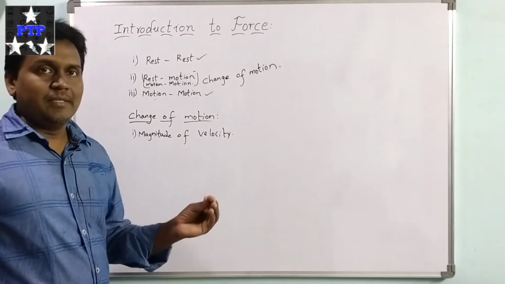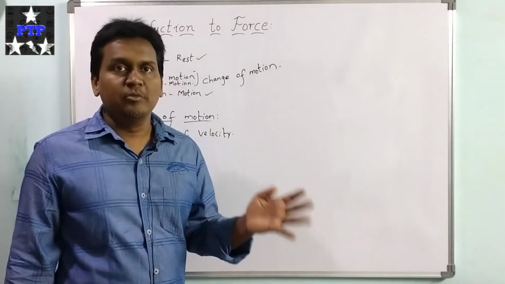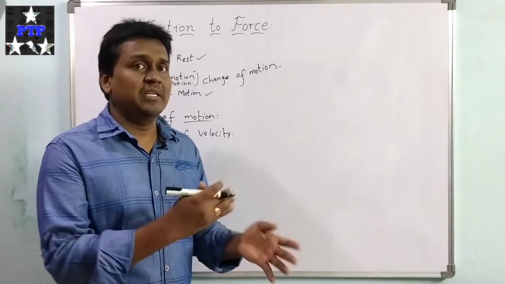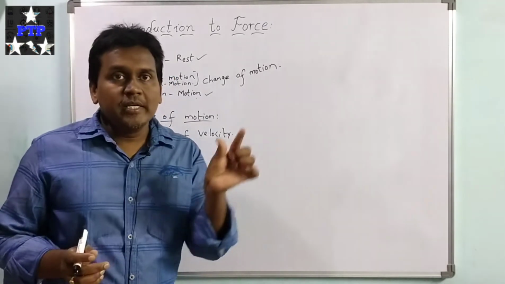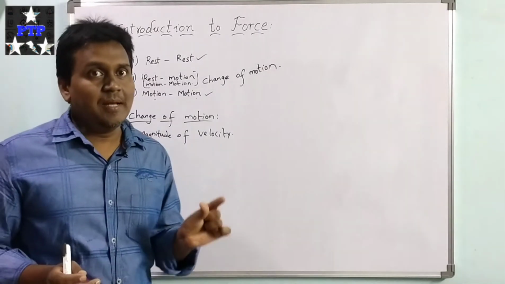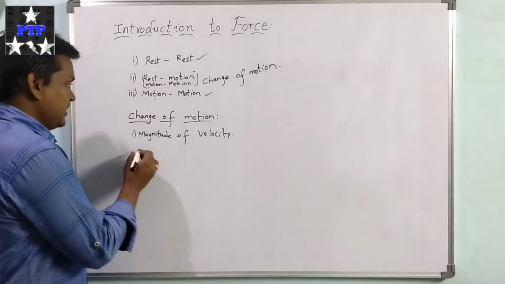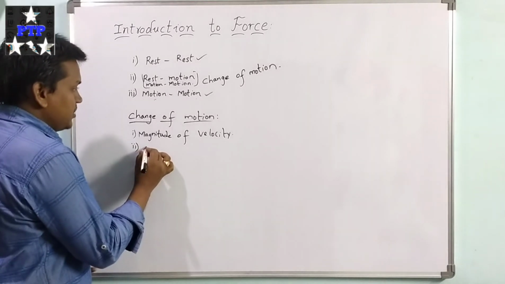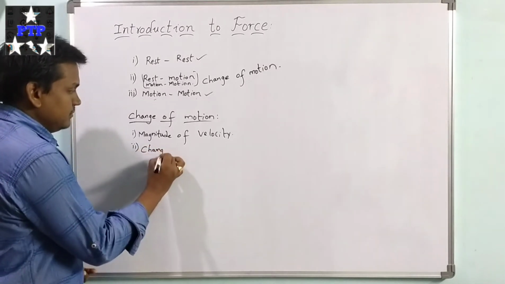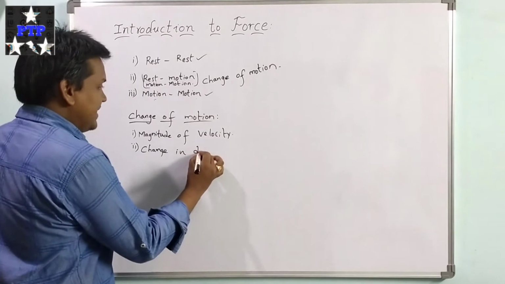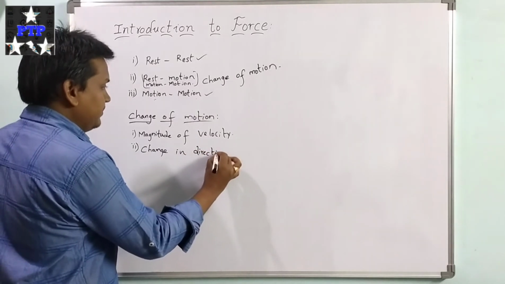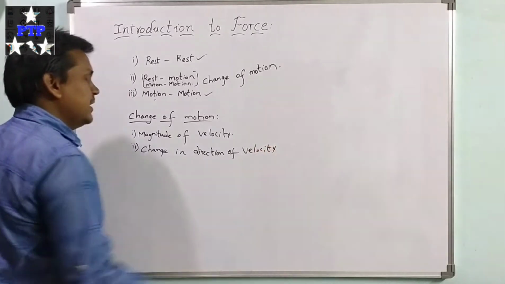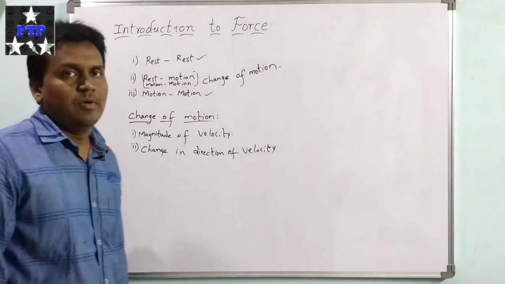For example, consider a body moving with 40 km per hour. After some time it is moving with 60 km per hour. So 40 to 60, there is a change in the magnitude. Similarly, a change in direction of velocity also produces a change of motion.